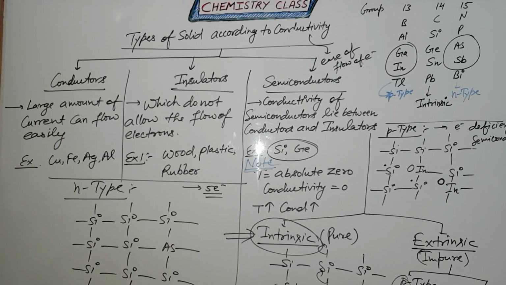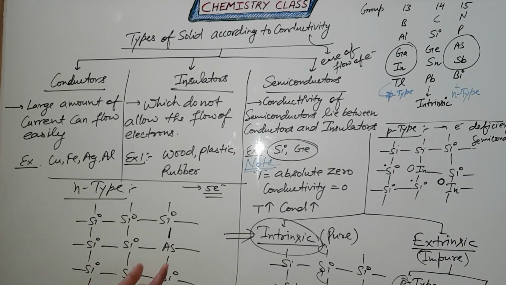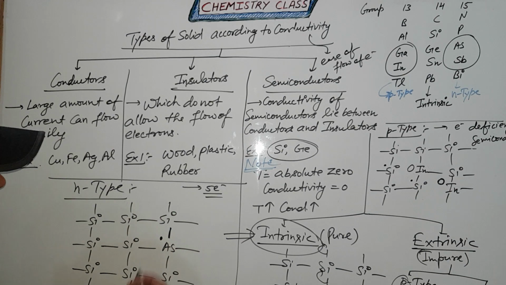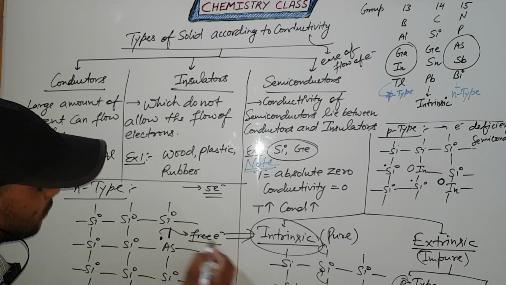That's why it wants to create 5 bonds. But in this case 4 bonds are there, so 1 electron remains. This electron is known as a free electron.